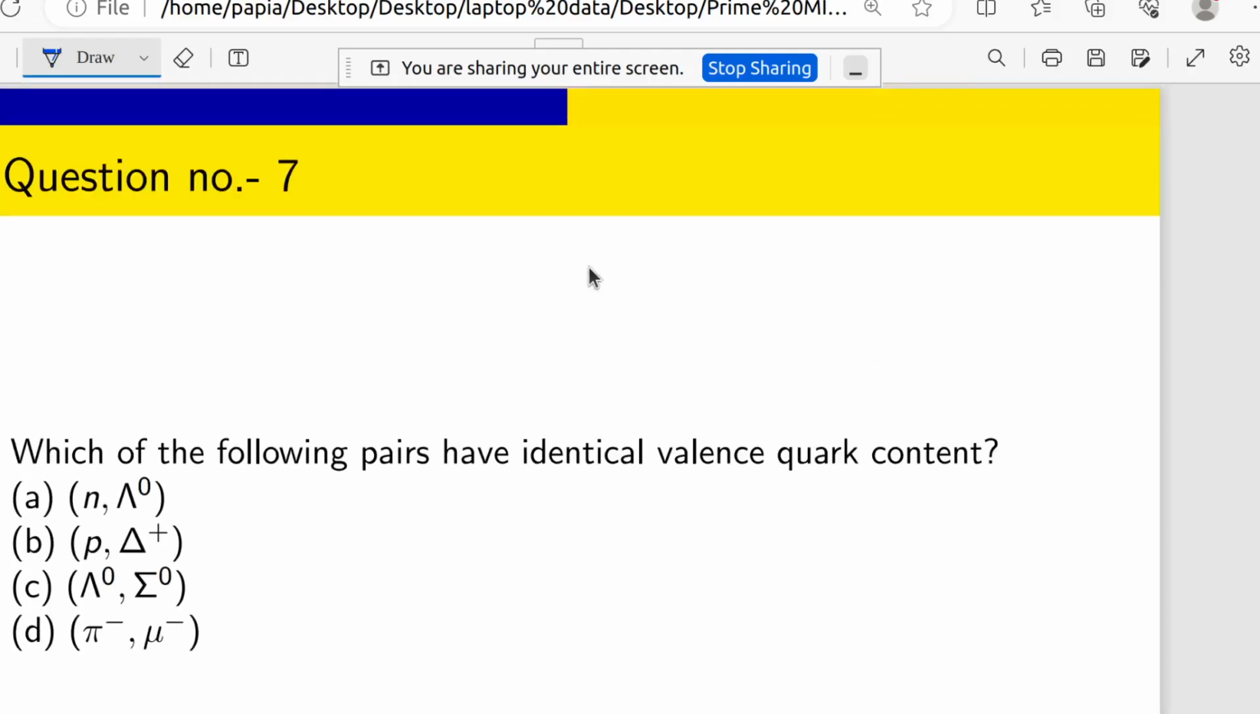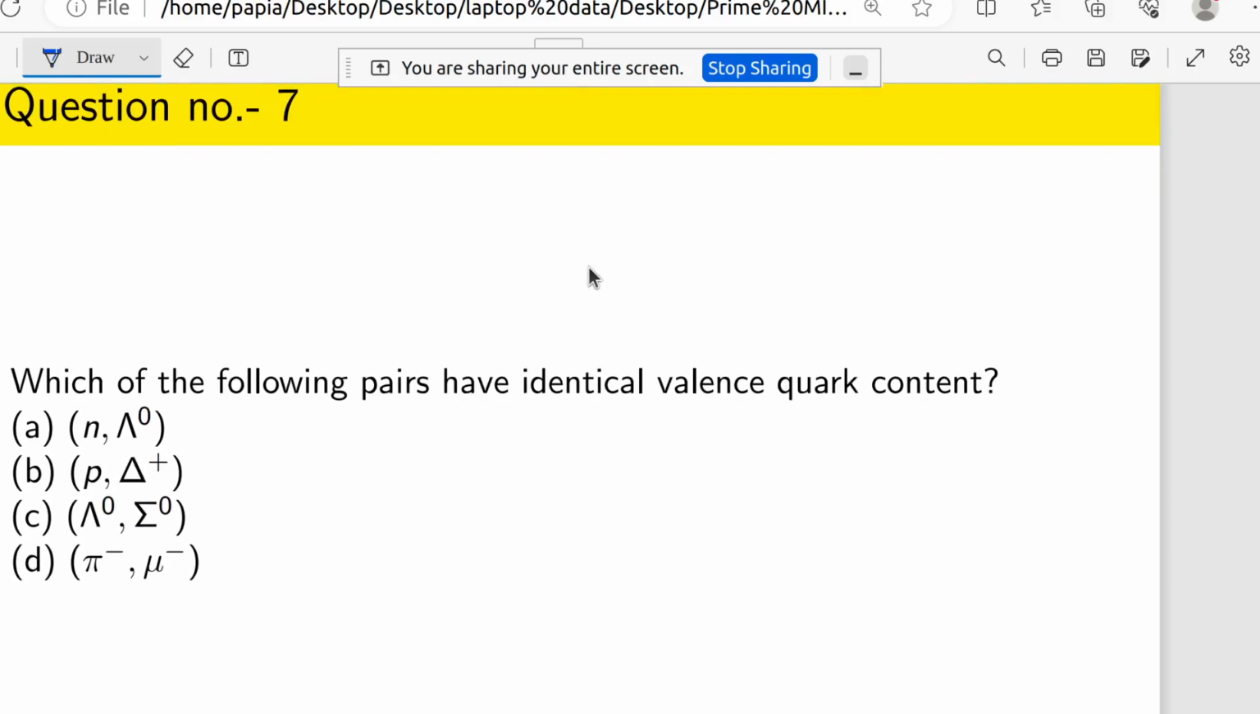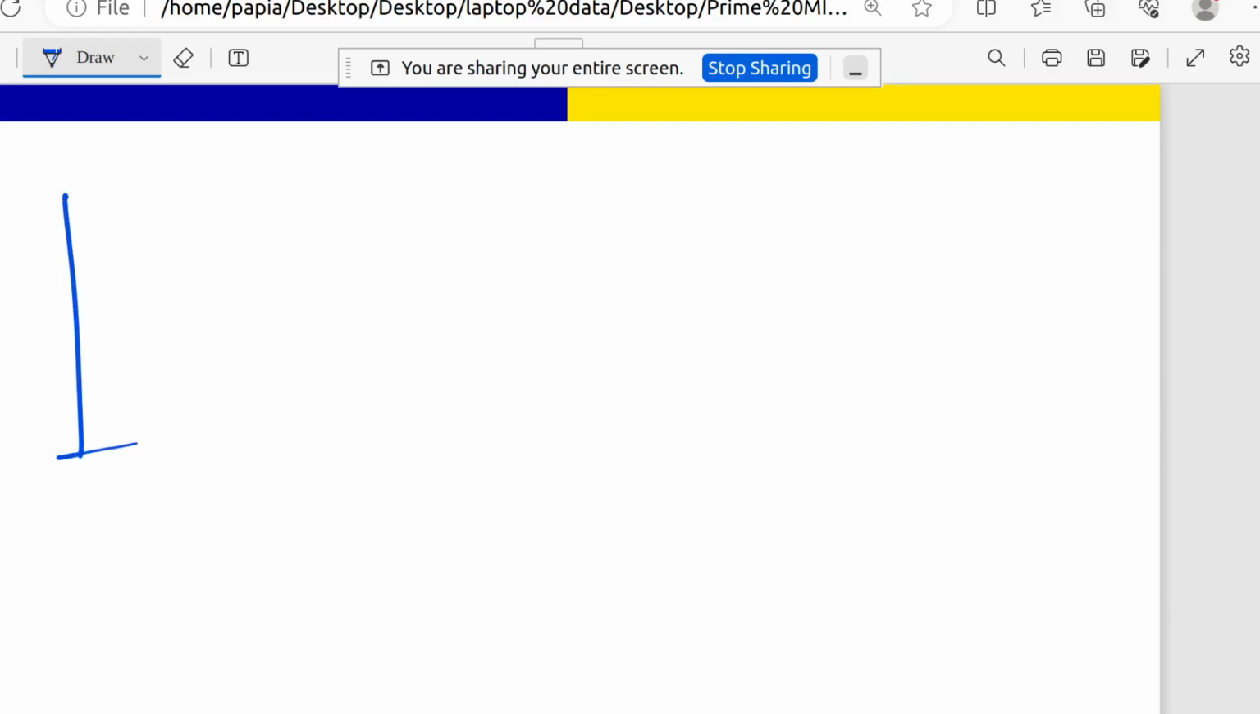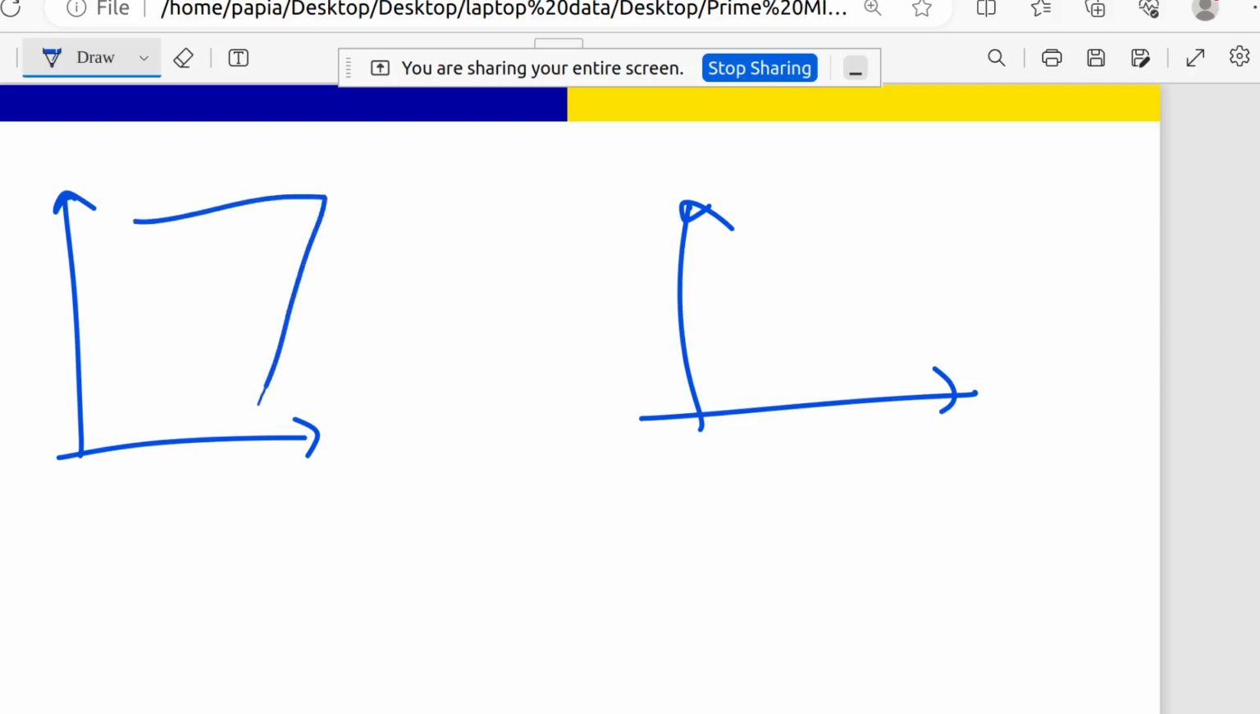Okay, so coming to this one: which of the following pairs have identical valence quark content? So for the quark content of any particle, you have to remember a little bit, because there is no other option other than remembering. So just remember these two things. One is, first of all, there is the baryon decuplet, you know, and the baryon octet is there. So the baryon decuplet is like that, and the baryon octet is like that.